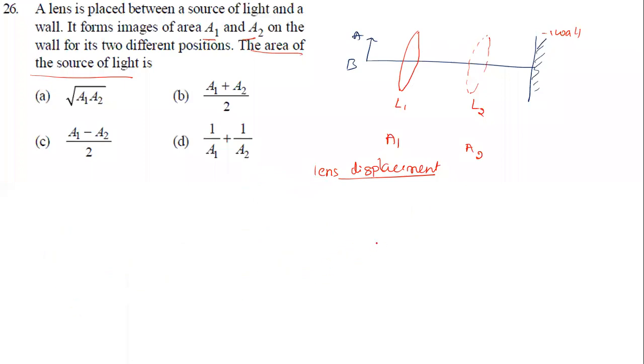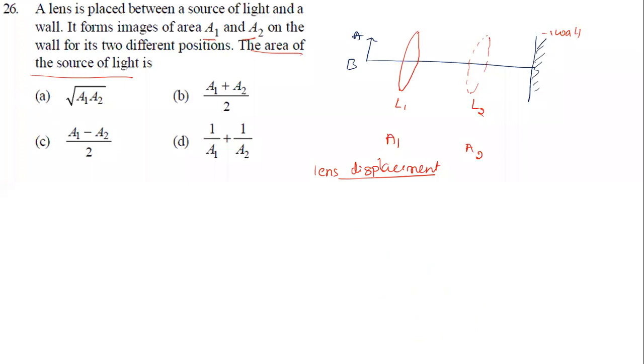It will become V by U multiplied by U by V is equal to A1 A2 divided by O square, where O is the area of the object. So these cancel and become 1, equal to A1 times A2 divided by O square. Now we want O. I send it to the left hand side and I get O equal to the square root of A1 times A2. So the right option is 26. That's the right answer.